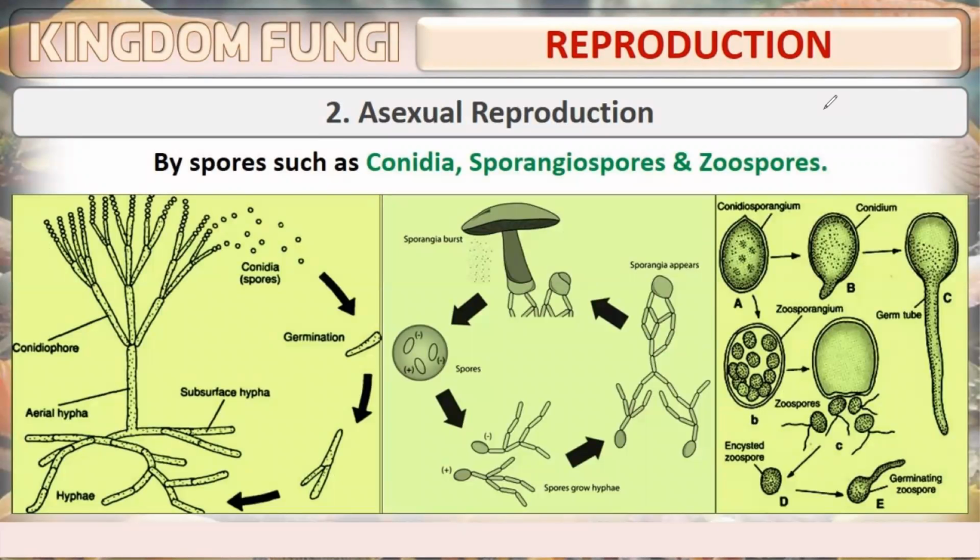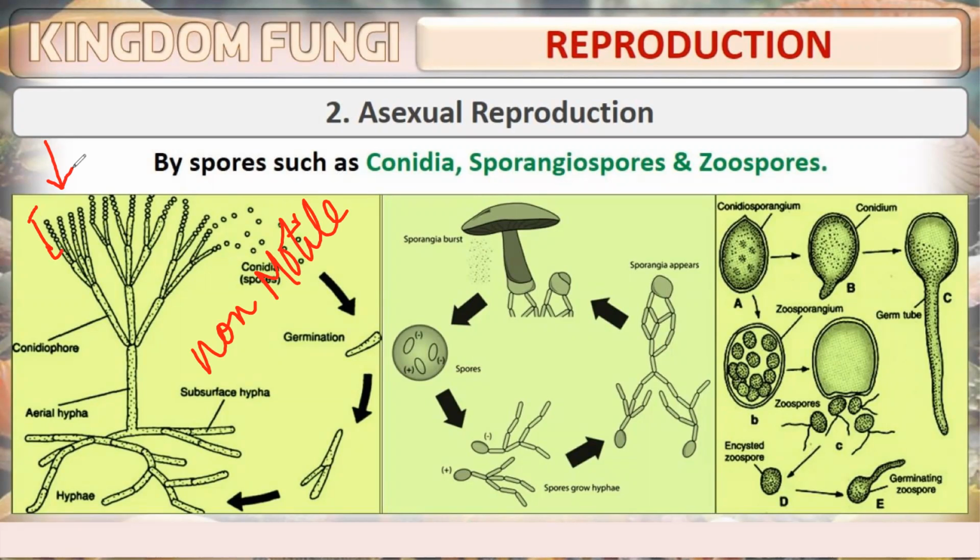Now we are going to move ahead with asexual reproduction. Asexual reproduction is by the production of conidia, sporangiospores, or zoospores. Conidia are non-motile spores which are exogenous. That means, as you can see in the diagram, they are present outside the mycelium.